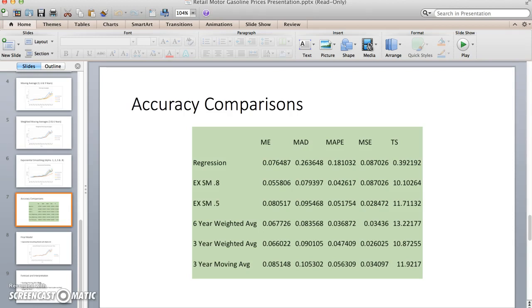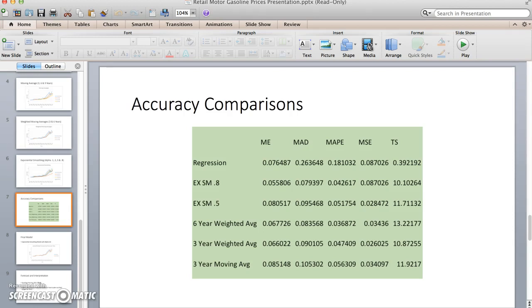And one thing that sticks out right away is the values for tracking signal. It becomes obvious that those values for tracking signal are very high, and this could possibly make my predictions suspect. On the other hand, when we're looking at the other error measurements, they're all very low and suggest that I could possibly use any of these models as my final model.